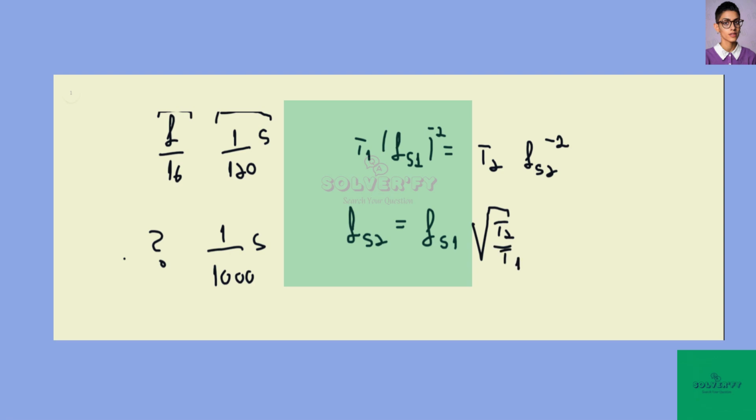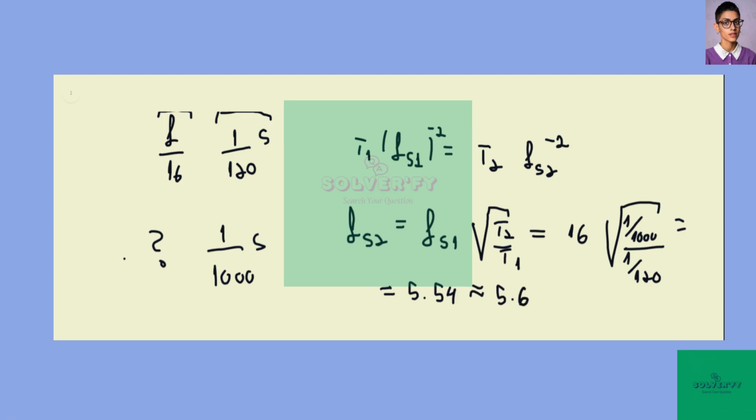And f-stop 1 is 16, so we get 16 times the square root of (1 divided by 1000) divided by (1 divided by 120). And this gives us 5.24, which is approximately 5.6. So we get that the exposure needs to be f/5.6.